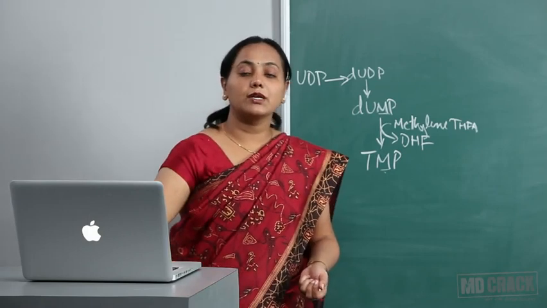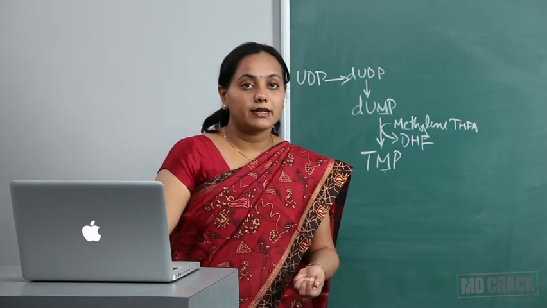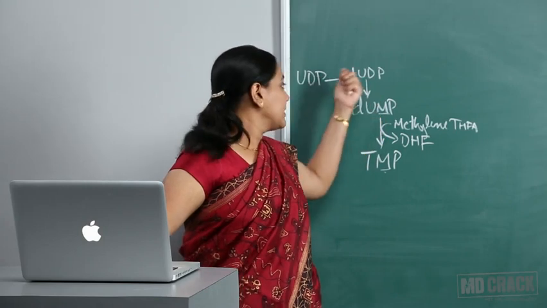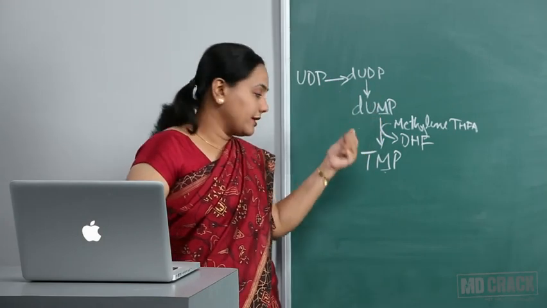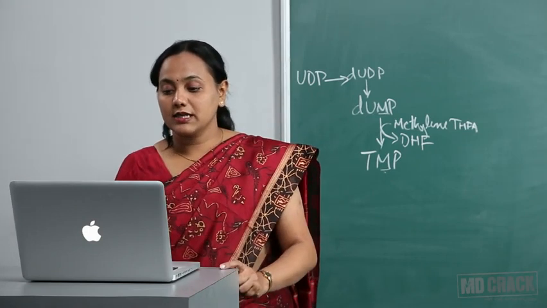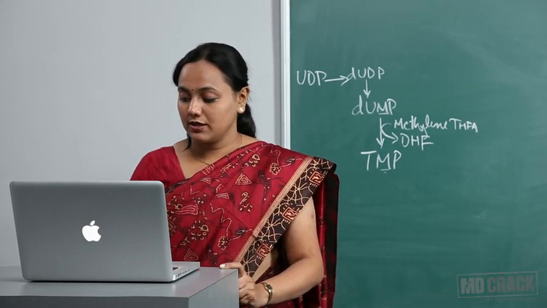Since we are talking of RNA and DNA, UDP and the like will be present in RNA, and this will be present in DNA. And the folic acid derivative is methylene tetrahydrofolate, which is converted to dihydrofolate.